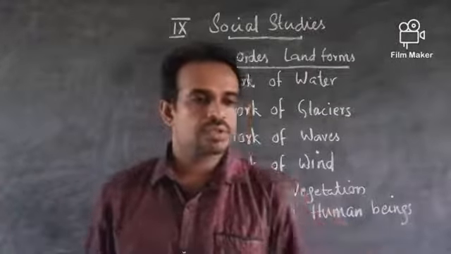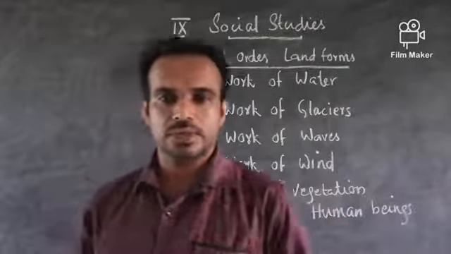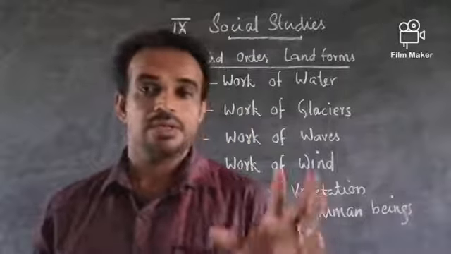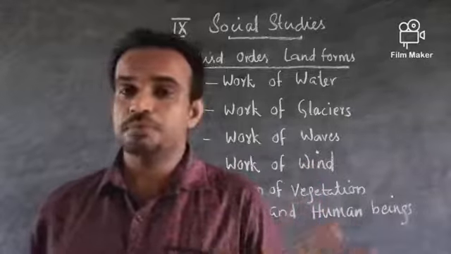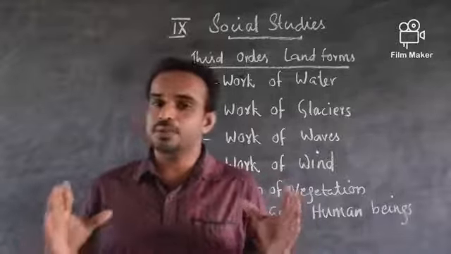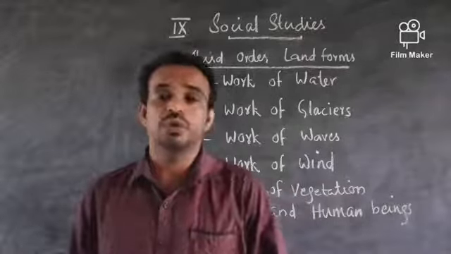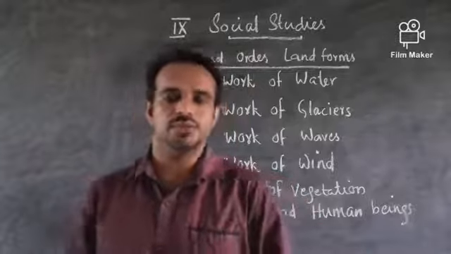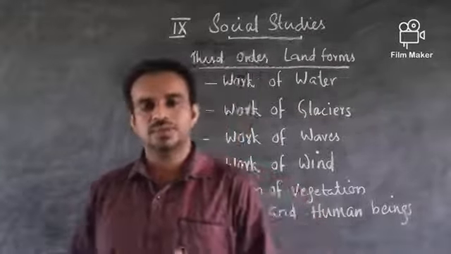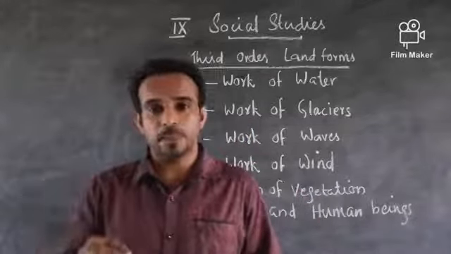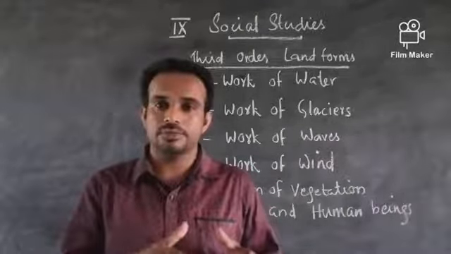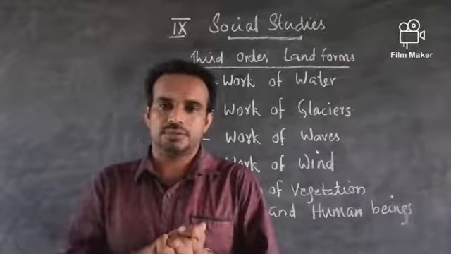Okay, and the next is the work of glaciers. First, we need to know what a glacier is. A glacier is nothing but a slow-moving massive piece of ice. Where do we find glaciers? In the polar regions or in extremely cold situations. Because instead of rain, there will be snowfall, and the continuous fall of snow gets accumulated on the surface of the earth, and it solidifies.